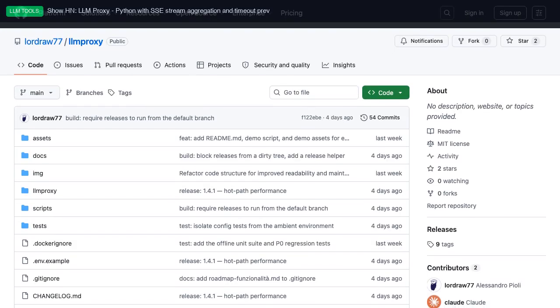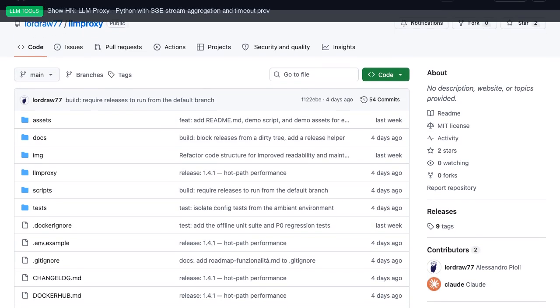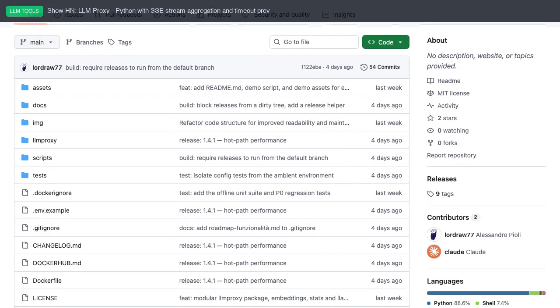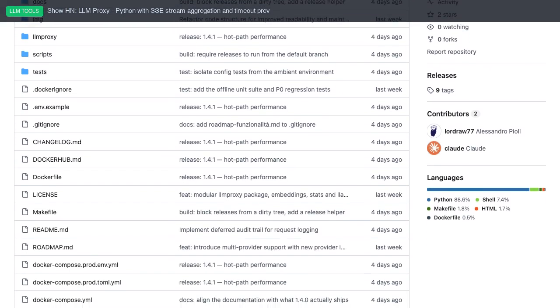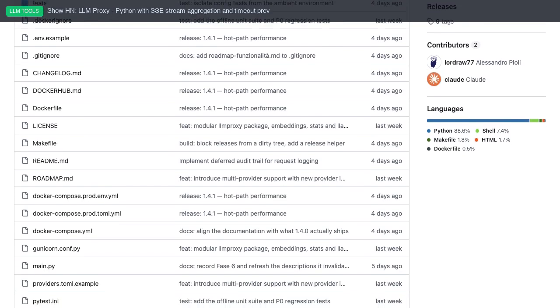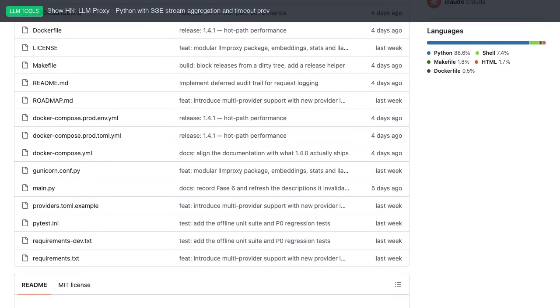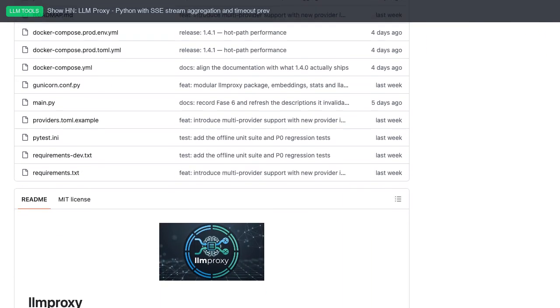This release solves a real problem developers keep running into. Show HN, LLM Proxy, Python with SSE stream aggregation and timeout prevention. Discussion. The value here is in how much complexity it abstracts away.